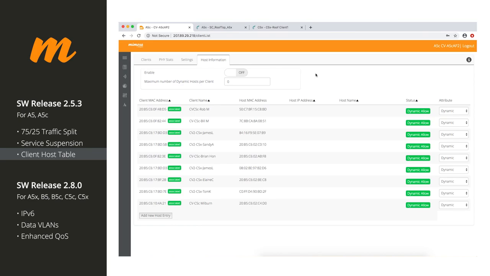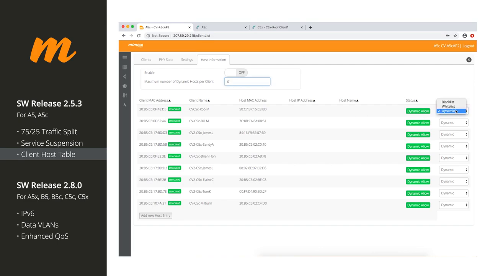Or if you don't use a router and you just let the customer plug in a switch and connect whatever they want, you're going to have entries for every single one of those on the host MAC address table, as long as you're using a DHCP server to assign IP addresses. Most of you guys are doing that right now, especially for those kinds of setups. But the cool thing about this is that you can limit the number of hosts behind a client. So say somebody's plugging in 10 different routers or devices behind your C5, and you don't want them using up all your IP addresses. You can limit that to 3 or 2 or 8 or whatever you want there to prevent them from connecting more devices than you want them to.